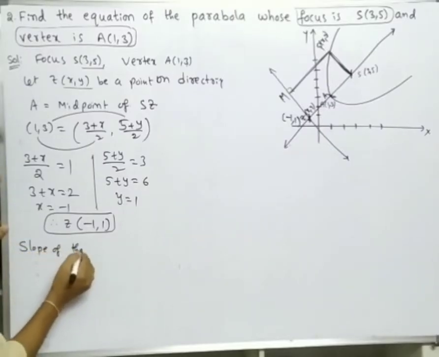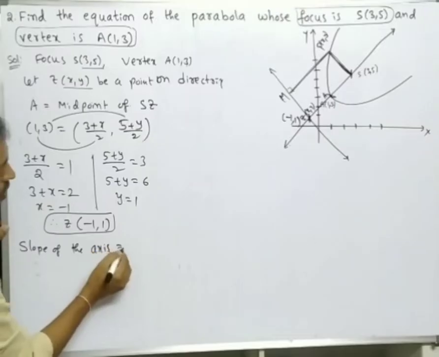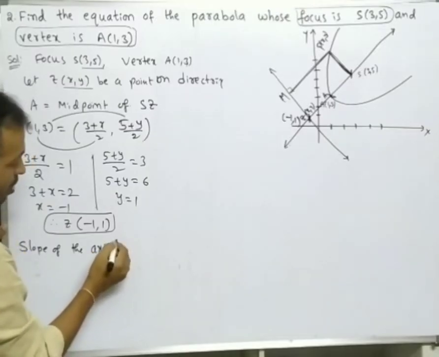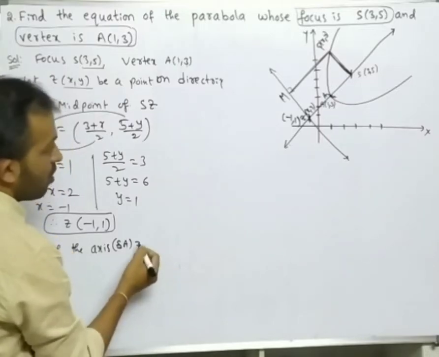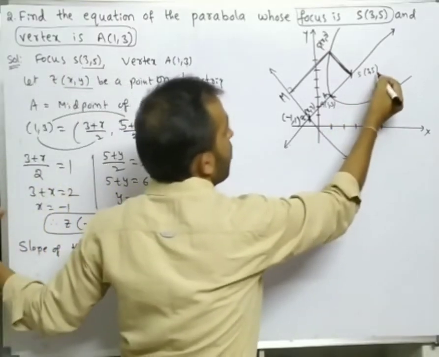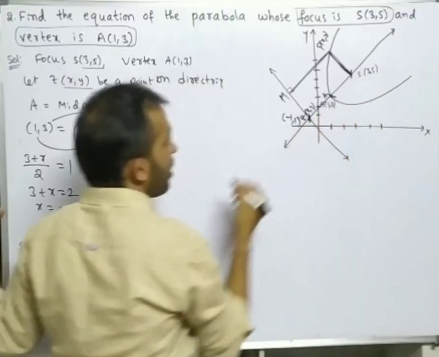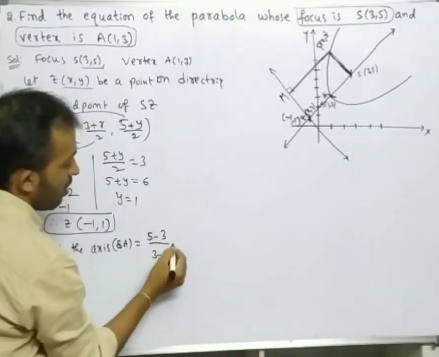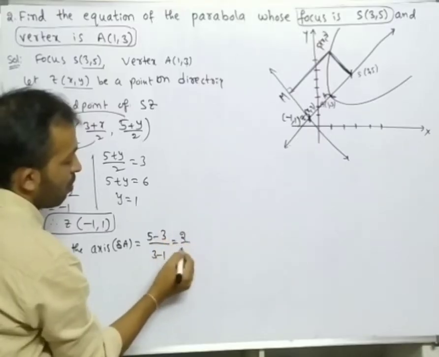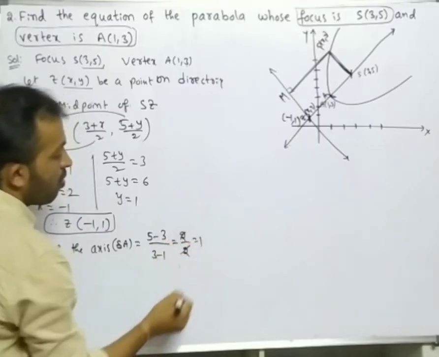Slope of the axis of the parabola is equal to the slope of SZ. What is the formula? (y2 minus y1) by (x2 minus x1). That means (5 minus 3) by (3 minus 1), which is 2 by 2, so it is equal to 1.